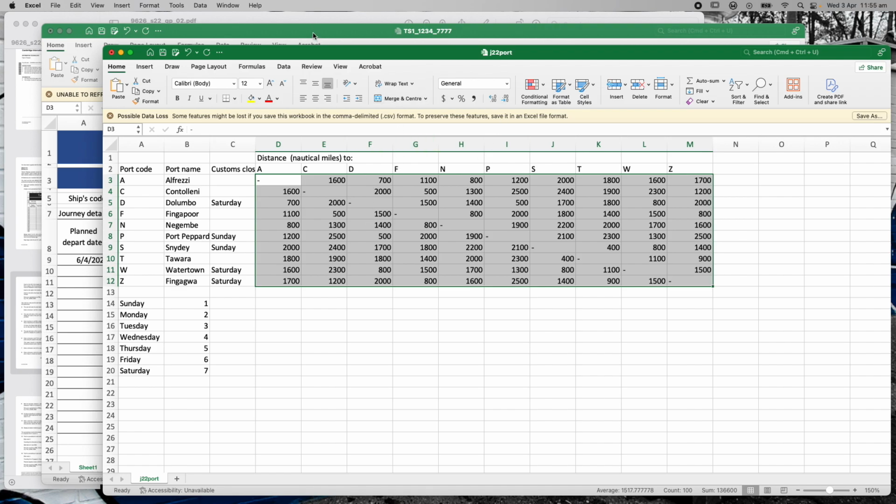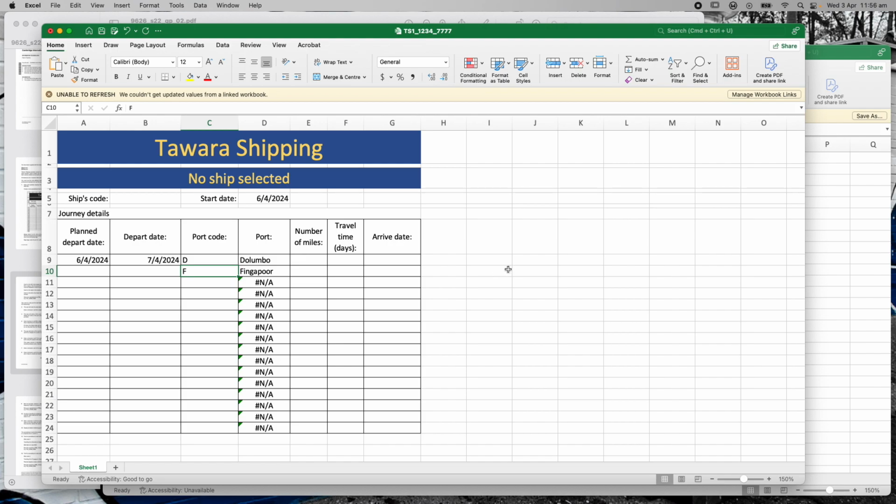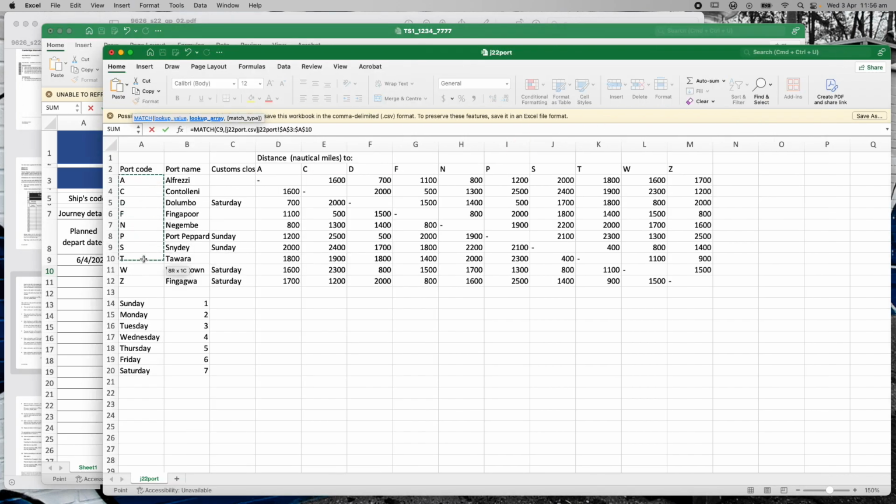Now, just to show you really quickly how that might work, I'm just going to use a cell out here as an example. So I go into here and I say equals match, and I choose my function there. Now, I want to match what is in this cell here, so C9. And where do I want to match it from? So I put in a comma after that, and I want to match it from the array here, from that section there.